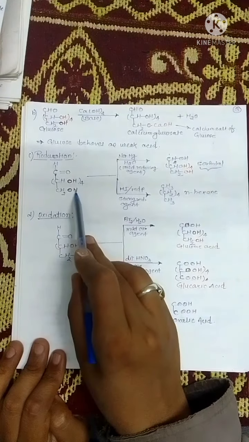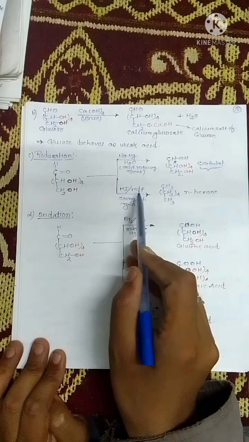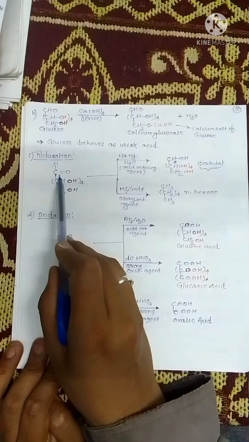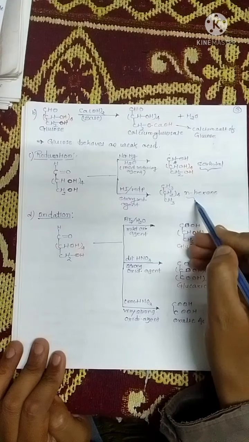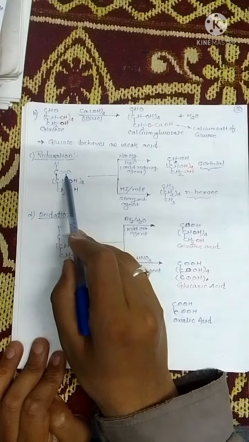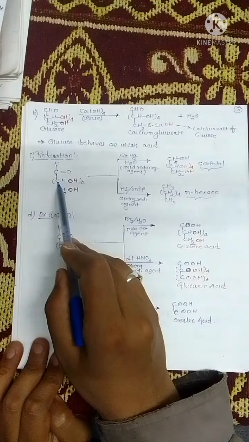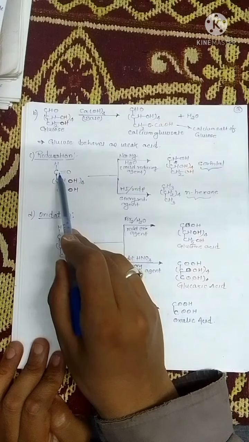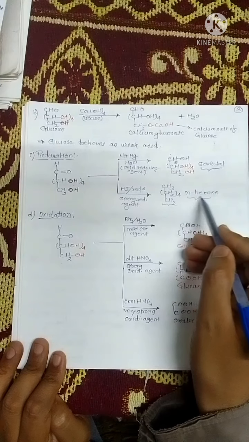If we use a strong reducing agent just like HI with red phosphorus, then glucose is reduced to n-hexane. The aldehydic group and hydroxyl groups are all reduced, and we get a 6 carbon open chain. So we get an open chain compound containing 6 carbon atoms, that is n-hexane.